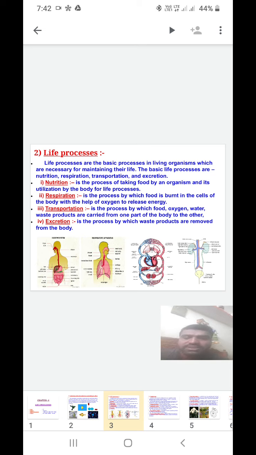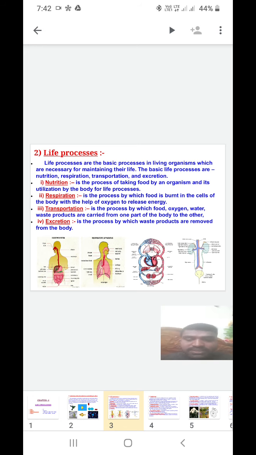Here nutrition is the taking of food by an organism, and its utilization means getting energy from it, and then they continue their life processes. Nutrition means getting food and using the utilized food for getting energy.